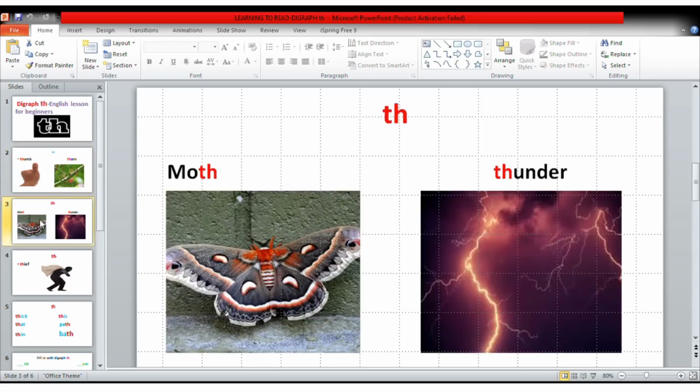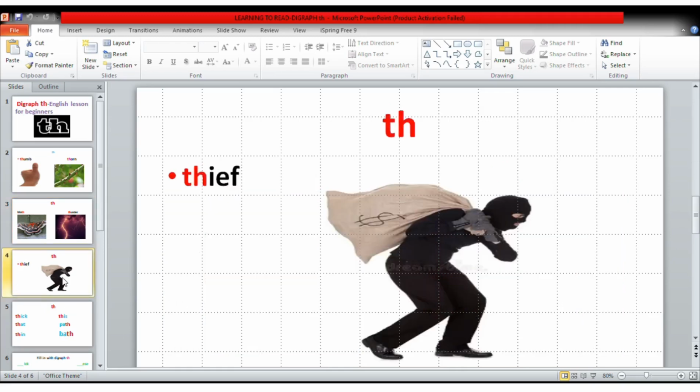We go to our next picture. We have a picture of a moth, and the word moth starts with mo, which says mo, and then digraph th, moth. Then we have the word thunder. Thunder starts with digraph th, thunder. We also have another picture here of a thief. The word thief starts with th, thief.